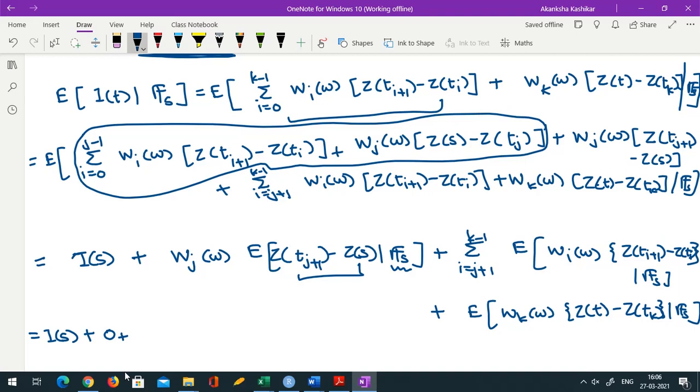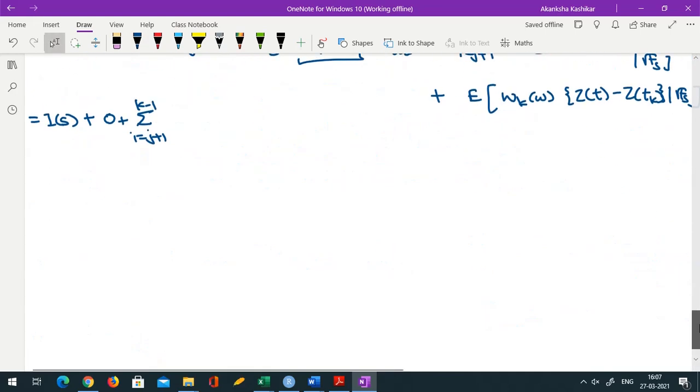Okay, now this is the sum over i going from j plus 1 to k minus 1. Now here I cannot directly use the same increment argument because now I have this Wi coming into the picture. Okay, so what should I do? So let me try to consider a single term.